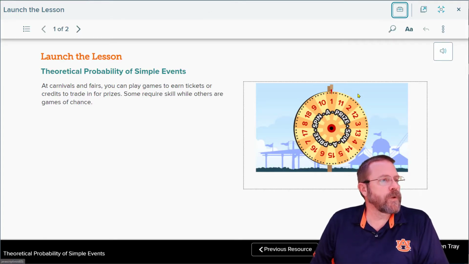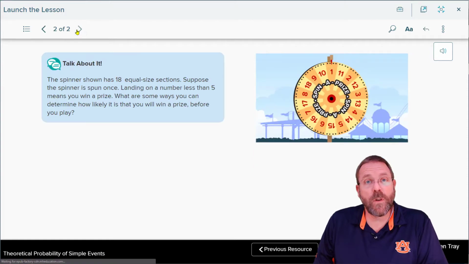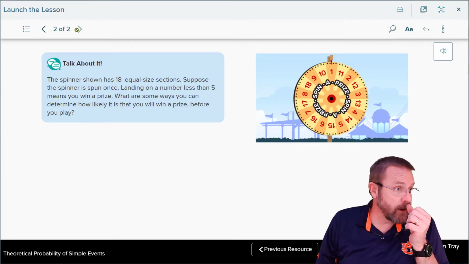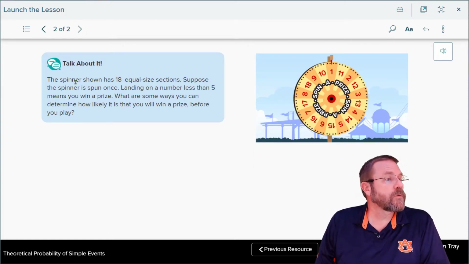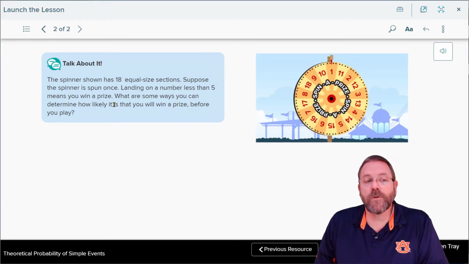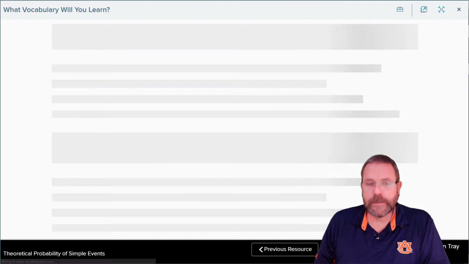At carnivals and fairs, you can play games to earn tickets or credits to trade in for prizes. Some require skill, while others are a game of chance, which means they require luck. The spinner shown has 18 equal sections. Suppose the spinner is spun once. Landing on a number less than 5 means you win a prize. What are some ways you can determine how likely it is that you will win a prize before you play? These are some of the questions we're going to be learning how to answer in today's lesson.